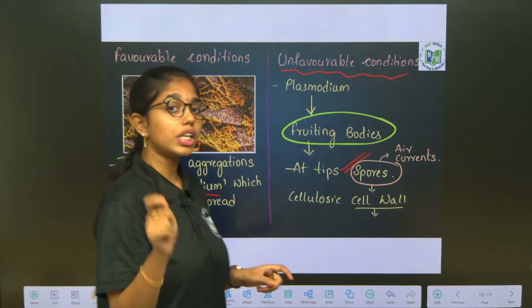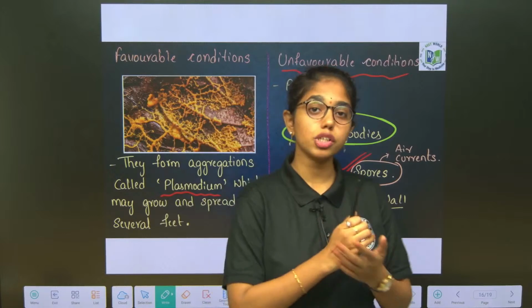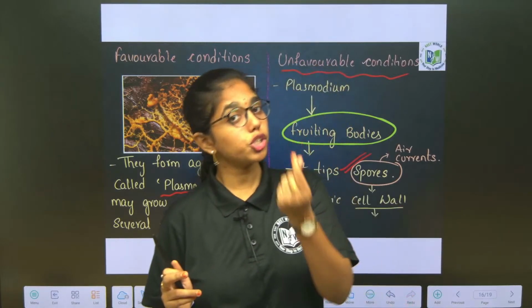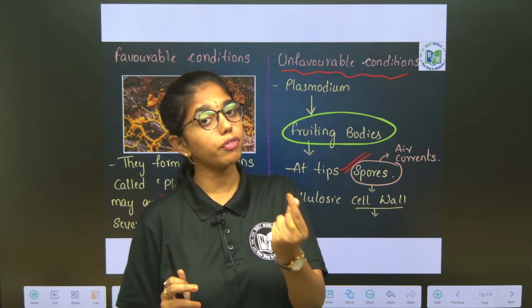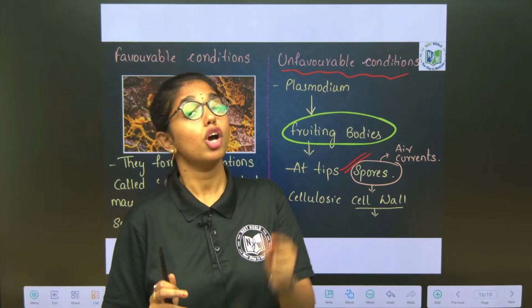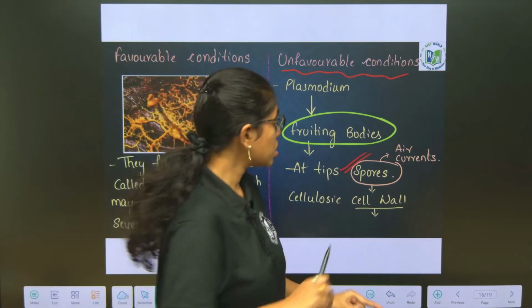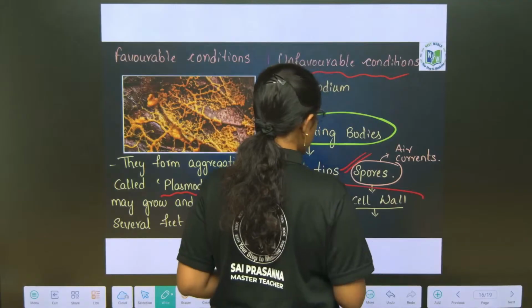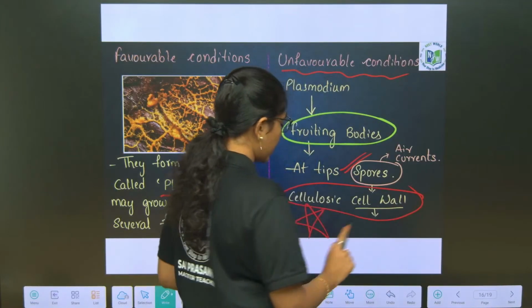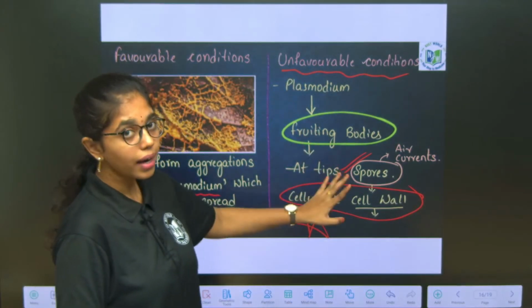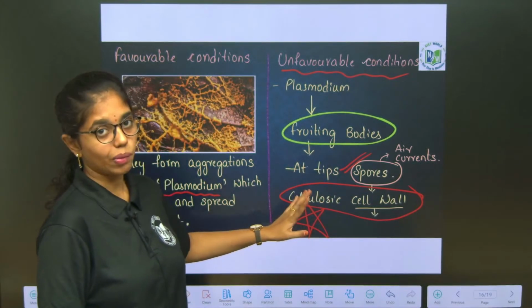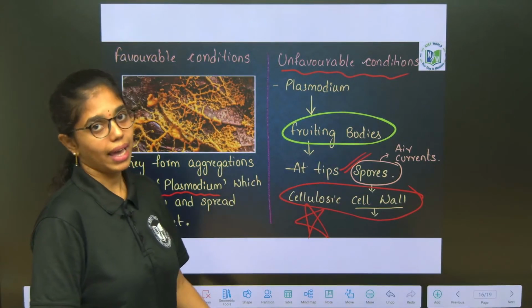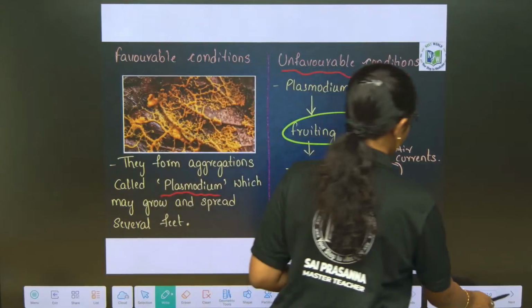Remember, the vegetative structure of the slime molds does not have a cell wall, but the spores released from the fruiting bodies during unfavorable conditions will have a cellulosic cell wall. Remember that. So spores have cellulosic cell walls and are released through air currents. Till here it is fine, right beta?